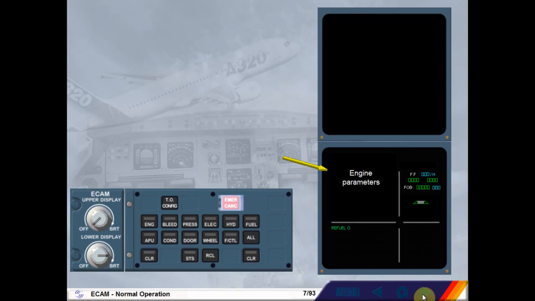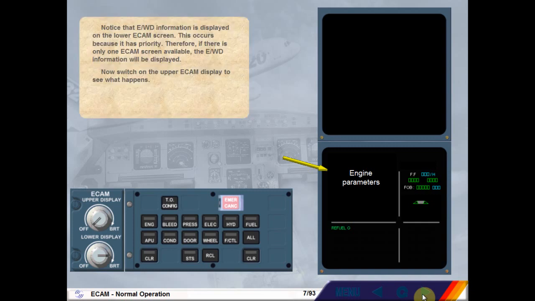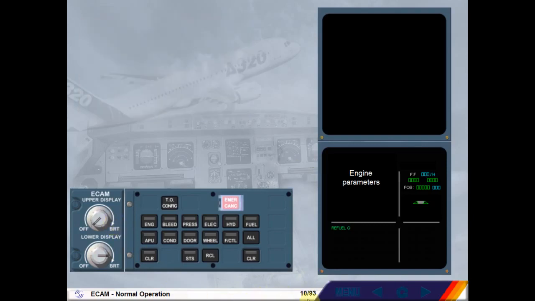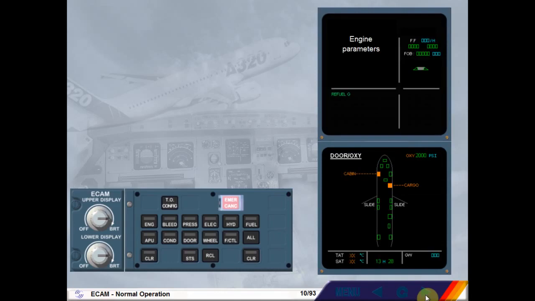Therefore, if there is only one ECAM screen available, the engine warning display information will be displayed. Now switch on the upper ECAM display to see what happens. Notice that the engine warning display information moves to its normal position on the upper ECAM screen, and the door oxygen system page is displayed on the lower ECAM screen. The door oxygen page is what the ECAM system will automatically display because you are on the ground with the doors open.